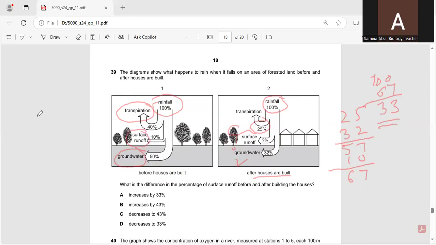B, increase by 43. A can be the correct option. So it is 43%, decrease to 33%. All the others are incorrect options. Only this is the correct option. So surface runoff will go from 10% to 33%. From 10 to 33%. So A is the correct option.